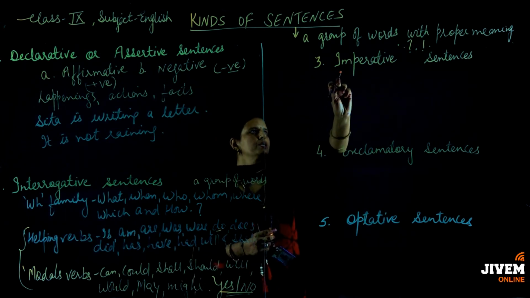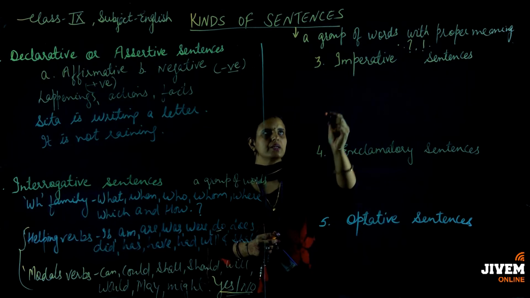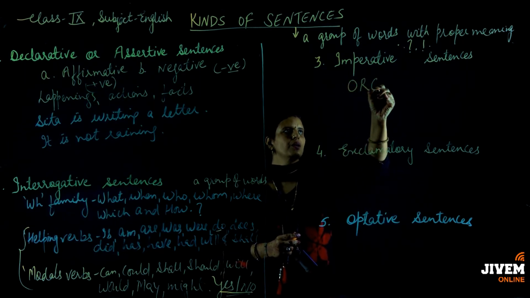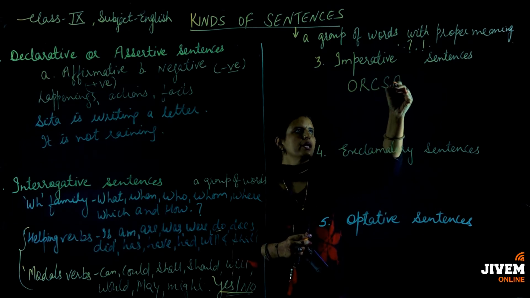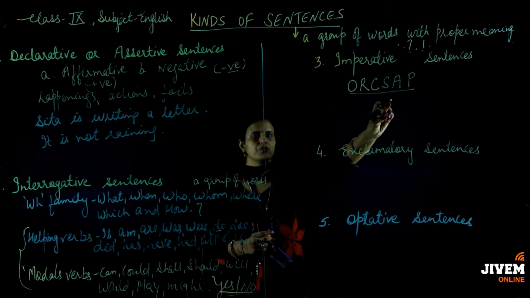Now the next one is the imperative sentences, and imperative sentences are those sentences which include any order, request, command, suggestion, advice or proposal. Means you have to keep in mind these 6 abbreviations.